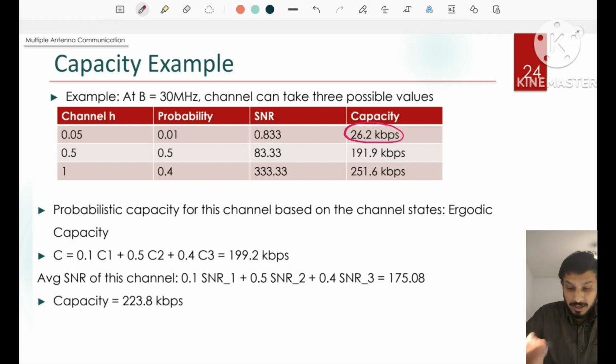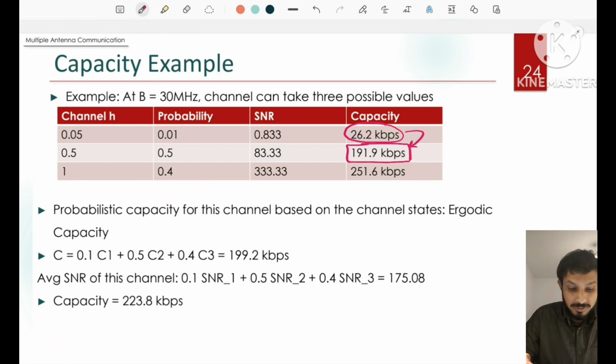But when we say to the transmitter that okay, some outage probability is okay to us, then the transmitter can now adopt a higher rate of 191.9 kbps. And so when we expect a little outage probability, the capacity is significantly enhanced.